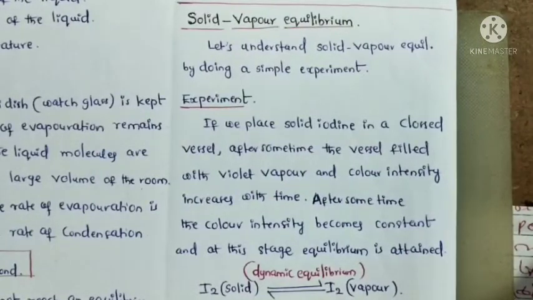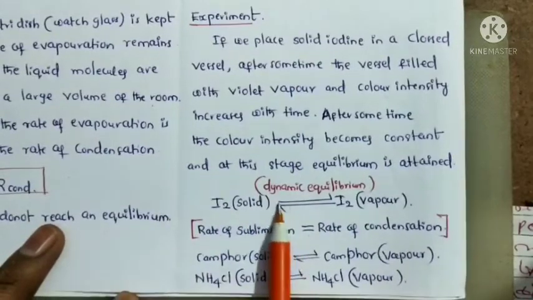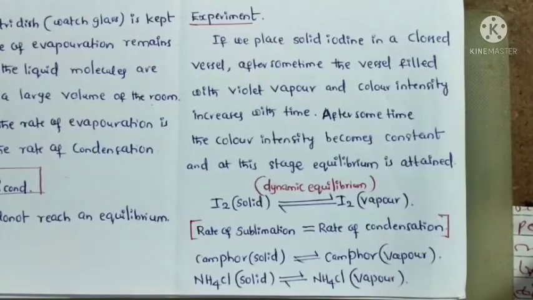Last one, in physical transformation processes: solid vapor equilibrium. What happens if we place solid iodine in a closed vessel? After some time, the vessel fills with violet colored vapor, and the color intensity increases with time. After a certain time, the intensity of color becomes constant, and at this stage equilibrium is attained. Solid iodine undergoes vapor, and vice versa.